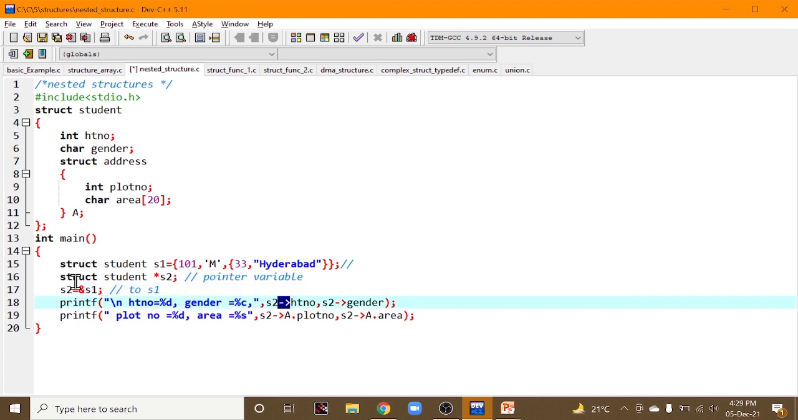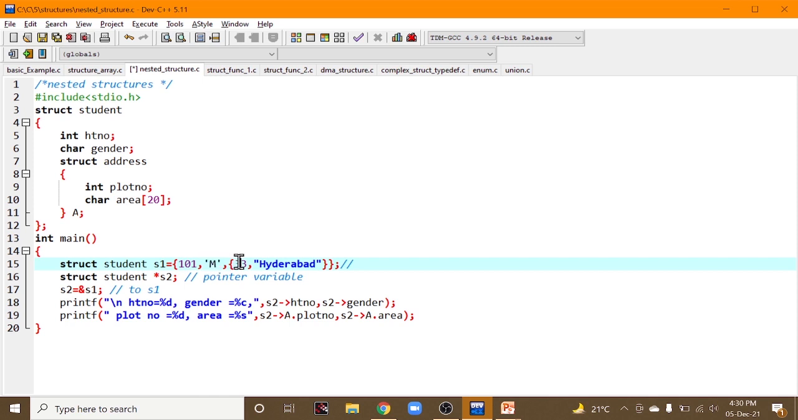Okay, now I want to print the hall ticket number and gender. We are using the arrow operator. s2 is an explicit variable, the pointer variable which we have defined. s2 pointing to hall ticket number will print the hall ticket number. s2 pointing to gender will print the gender.